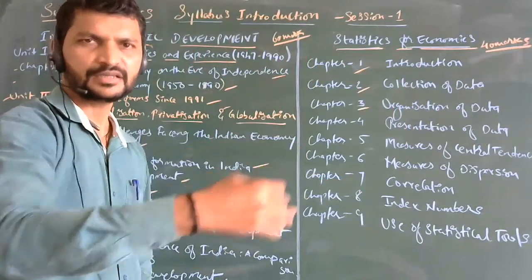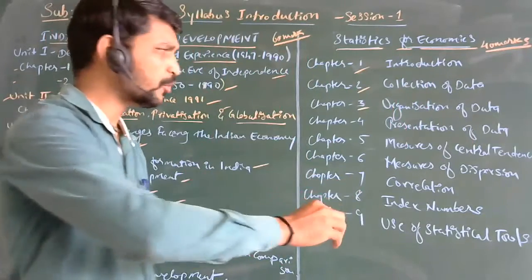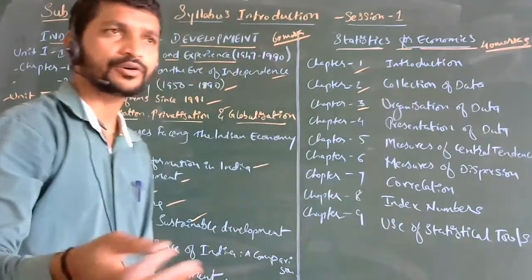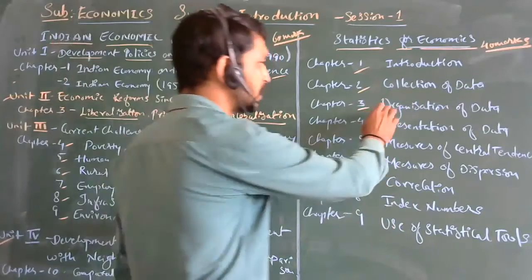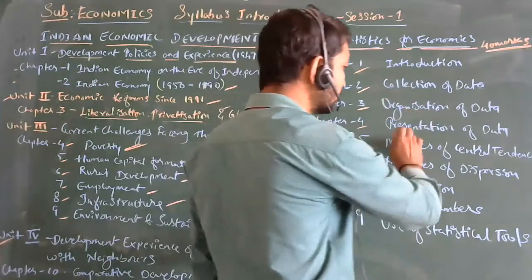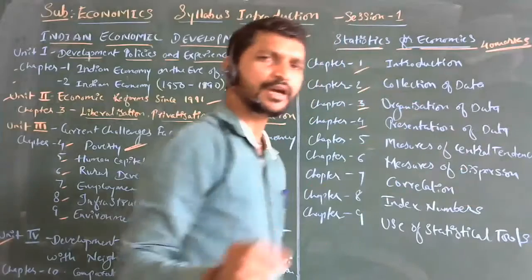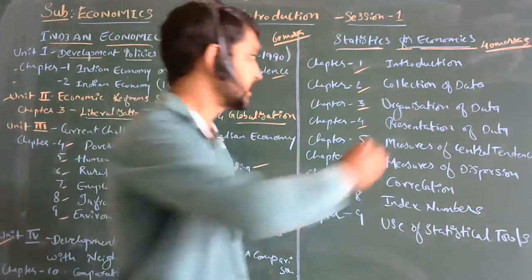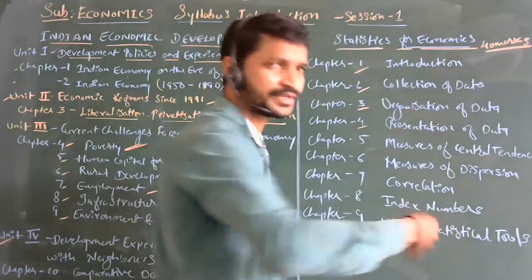It has certain problems regarding how to organize it. Is it primary data or secondary data? These all things will come under chapter 3. Then in the fourth chapter, we are going to present the data. How are we going to present it? It may be a graphical presentation of data. The data which is organized will be presented.